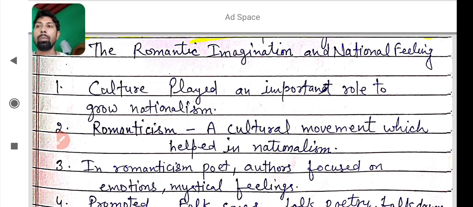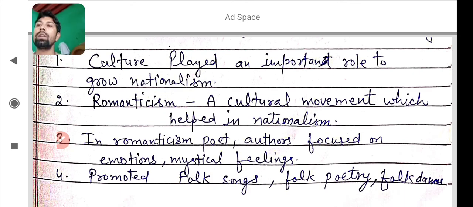In romanticism, poets and authors focused on emotions and mystical feelings, and they opposed the idea of science. In romanticism it was the development of culture, like poems and folk dances, and emotions and mystical feelings. And to promote that romanticism, poets focused on folk songs, folk poetry, and folk dances. I hope you will learn this point easily now.